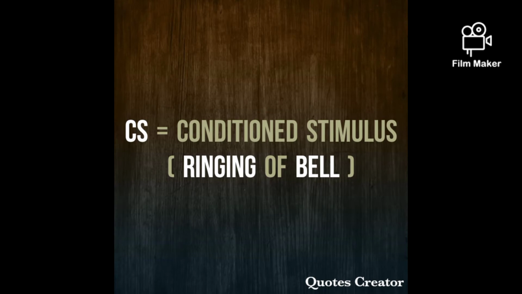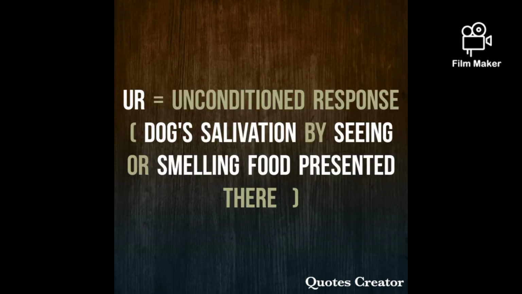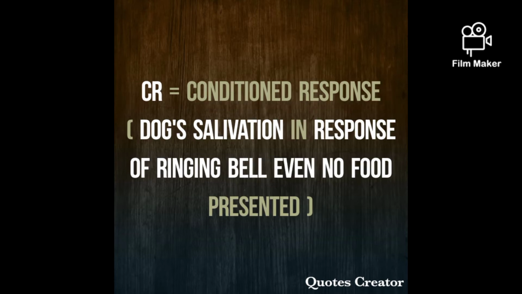Second one can be conditioned stimulus, which is short form CS. The conditioned stimulus can be the ringing of the bell. US, unconditioned stimulus, can be the food itself, the sight or smell or vision of the food. UR, unconditioned response, can be the dog's natural salivation in response to seeing or smelling food presented in front of him. And the last short form is CR, which is conditioned response.